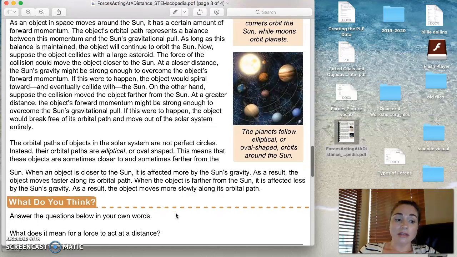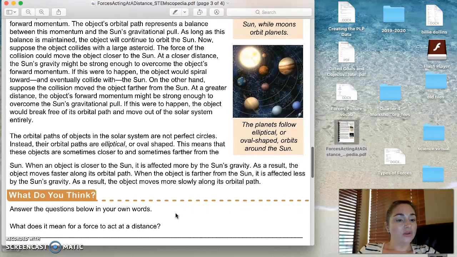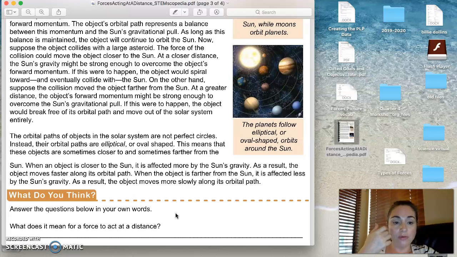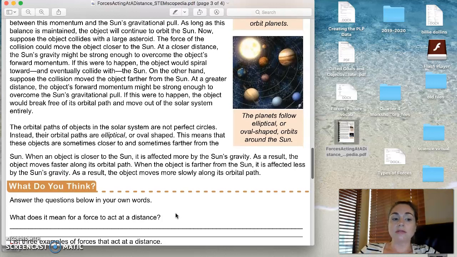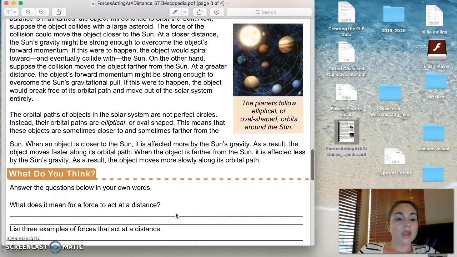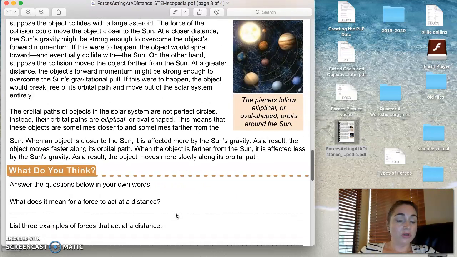On the other hand, suppose the collision moved the object further from the sun. At a greater distance, the object's forward momentum might be strong enough to overcome the sun's gravitational pull. If this were to happen, the object would break free of its orbital path and move out of the solar system entirely. The orbital paths of an object in a solar system are not perfect circles.